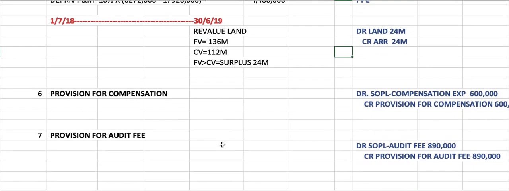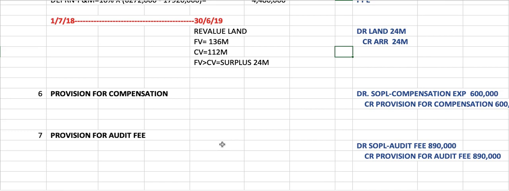Okay, number 6 is a provision for compensation. During the year ended 30th June, the company was sued by its staff. The staff claimed compensation amounting to 600,000. The company's lawyer stated that the company would be held liable. This is a topic that you learned on provision, contingent liability, and contingent asset.